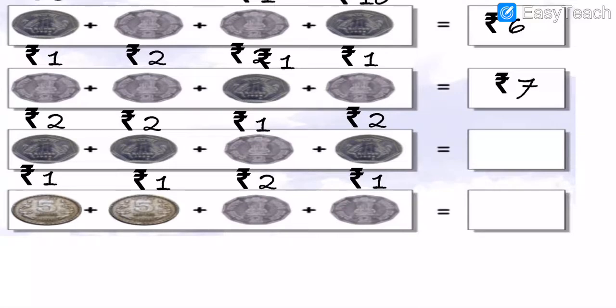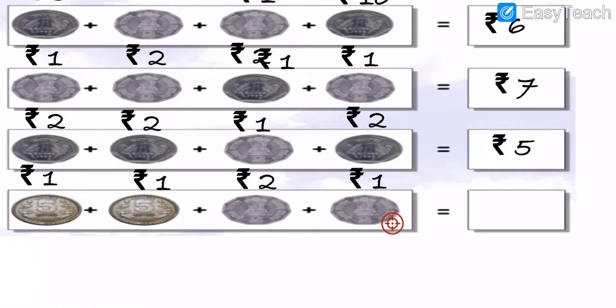So what we have to do? We have to do the addition. 1 plus 1 is equal to 2. 2 plus 2 is equal to how many, my dear students? 4. 4 plus 1 is equal to 5. Got my points, my dear students? Total is 5. So the answer is 5 rupees. How much total rupees is there? 5 rupees.